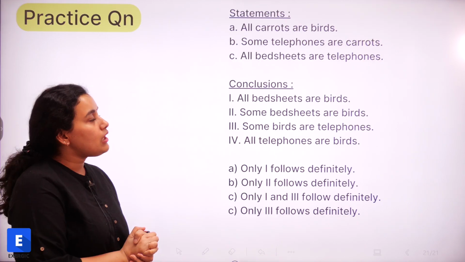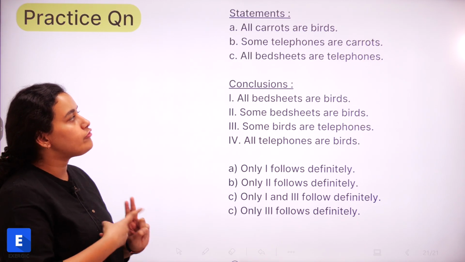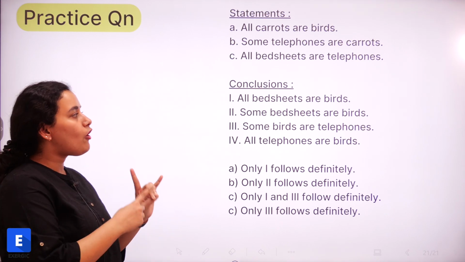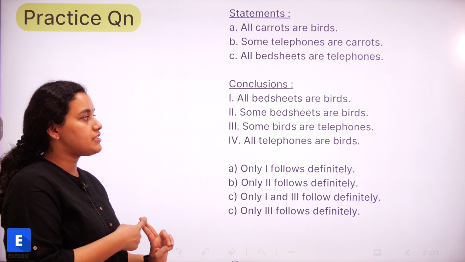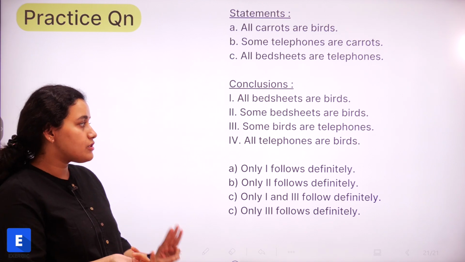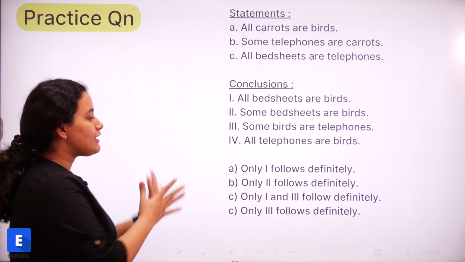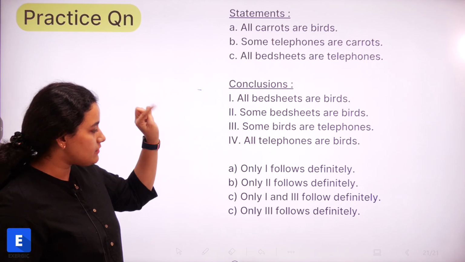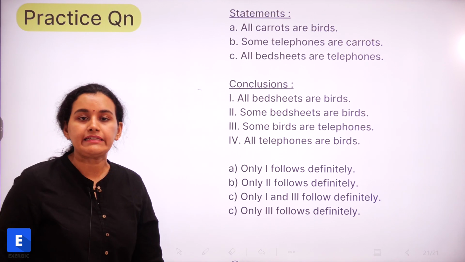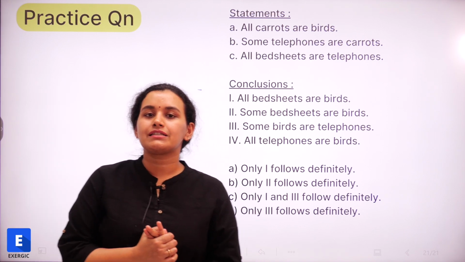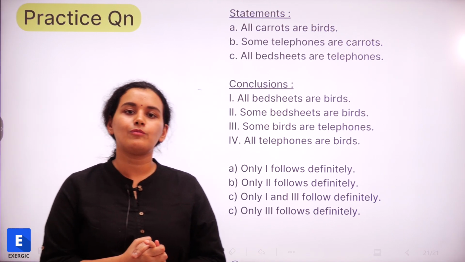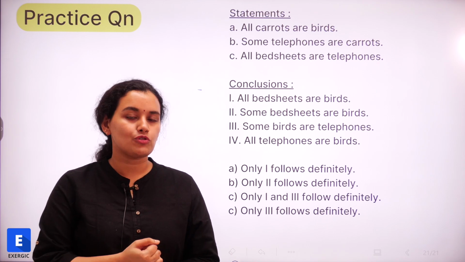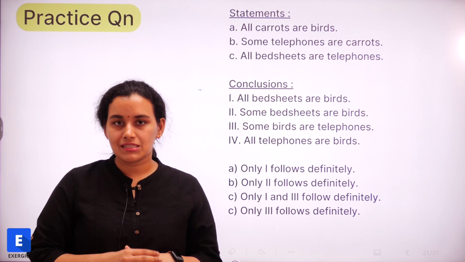Clear? All carrots are birds, some telephones are carrots, all bed sheets are telephones. The conclusions: 1, all bed sheets are birds; 2, some bed sheets are birds; 3, some birds are telephones; and 4, all telephones are birds. And the options are only 1 follows, only 2 follows, 1 and 3 follows, or only 3 follows. So let us know your answer in the comment section below. The correct answer will be posted after 24 hours in the first pinned comment of this video. So do check it out and let us know your answers as well.